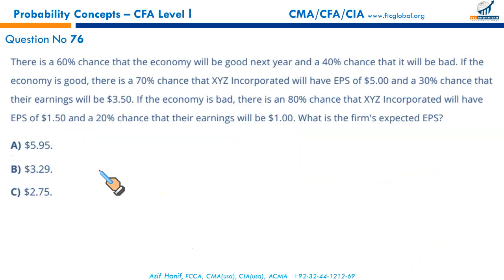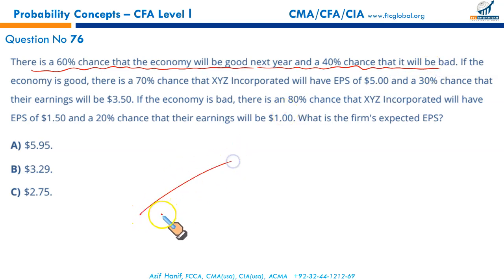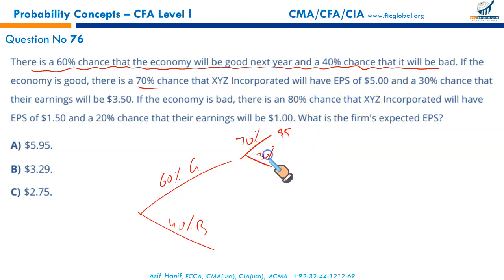Quite a straightforward question. Next. There is a 60% chance that the economy will be good, similar to the previous one, and a 40% chance that it will be bad. Let's lay it down; maybe we have to solve just part of it. If the economy is good, there is a 70% chance that the EPS will be $5 and a 30% probability that it will be $3.5. If the economy is bad, which is 40% probable, there is an 80% probability of having $1.5 of EPS and a 20% probability of $1.